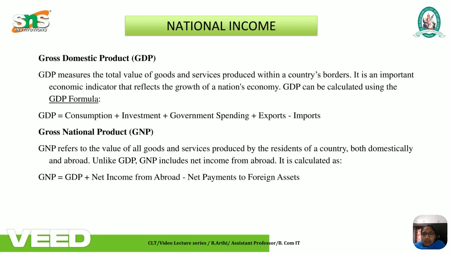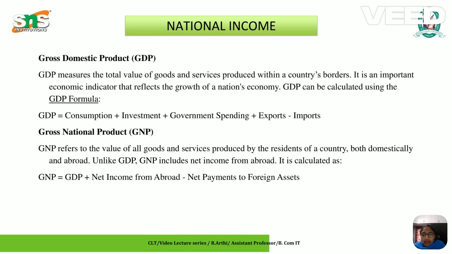So here we have the GDP. The gross domestic product is the measurement of the total value of goods and services that are produced within a country, and it is an important economic indicator that reflects the growth of the national economy. GDP can be calculated using this formula: consumption plus investment plus government spending plus exports minus imports. So this is the formula for calculating GDP.